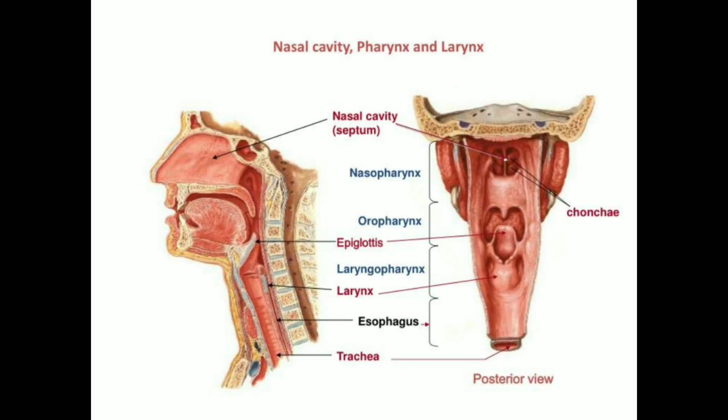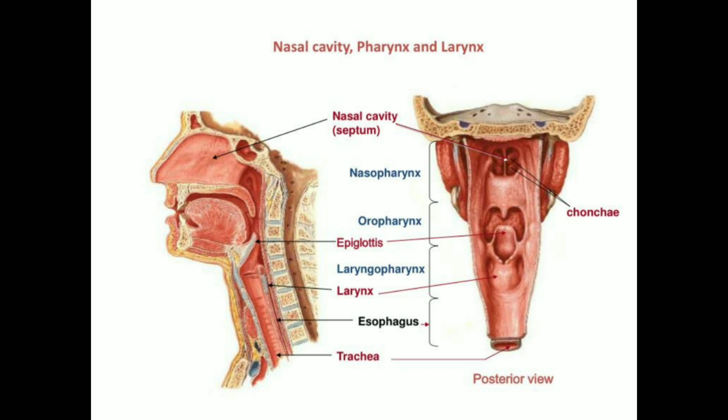Okay, we are moving into the next part of the digestive system, that is called the pharynx. So, what do you mean by pharynx? Pharynx is a wide muscular tube situated behind the nose.